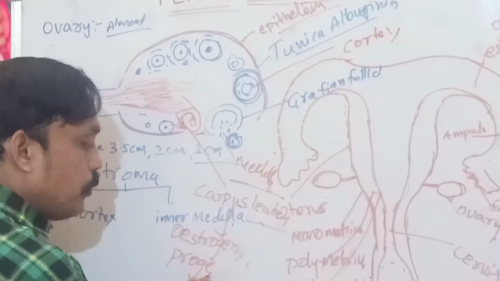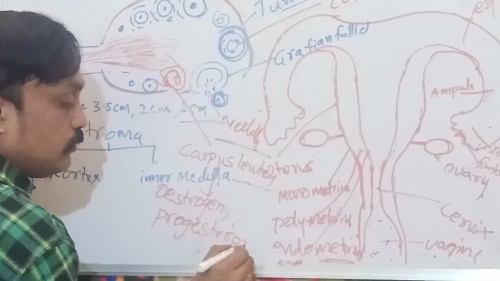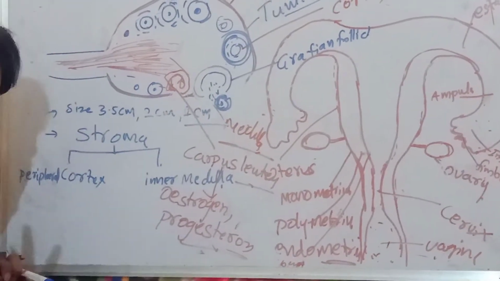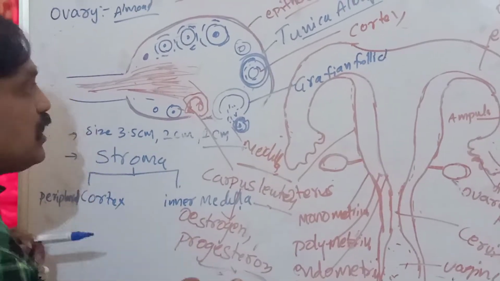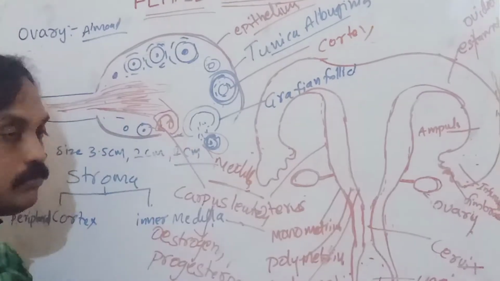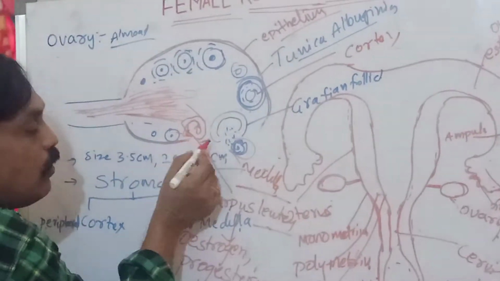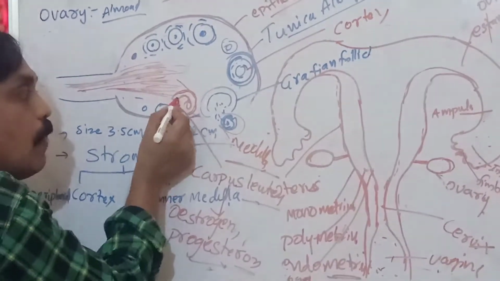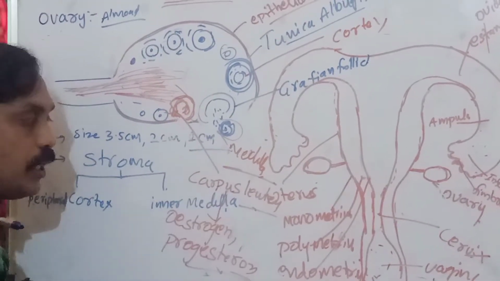Very important. Progesterone. That means what is the main function of the ovary? The main functions of the ovary are two. One function is ovulation, the releasing of ovum, and the second function is what? After releasing of ovum, whatever follicle is there, we can call corpus luteum.